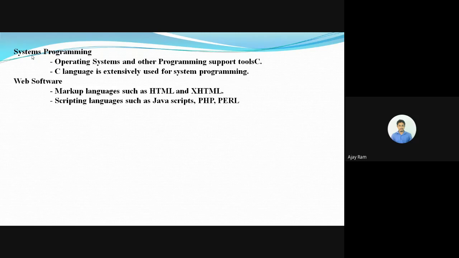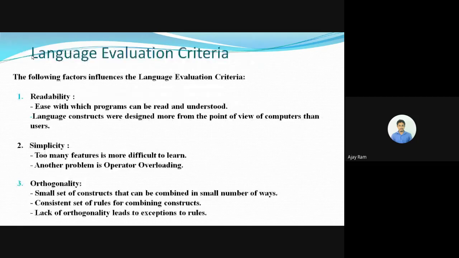Nowadays, scripting languages like JavaScript, Perl, and PHP are widely used globally. So all these scripting and markup languages come under the web domain. These are the different software domains we have.